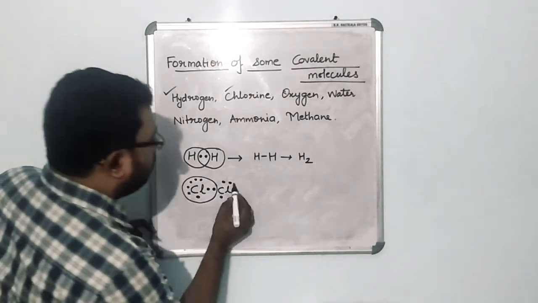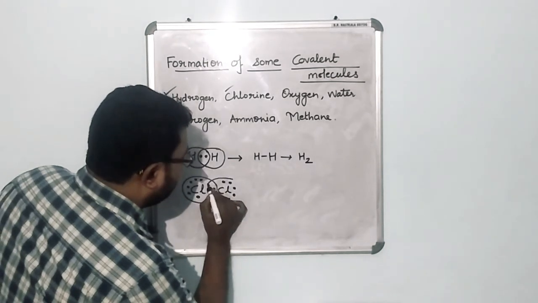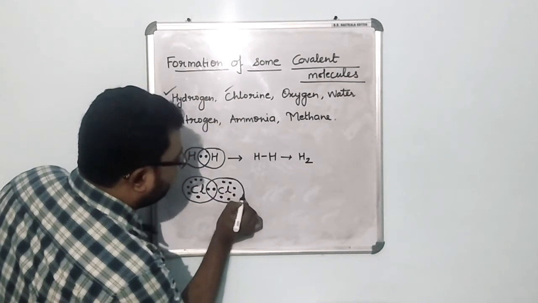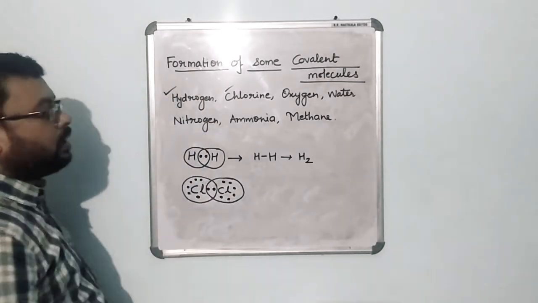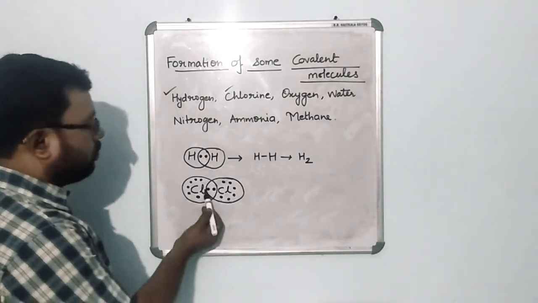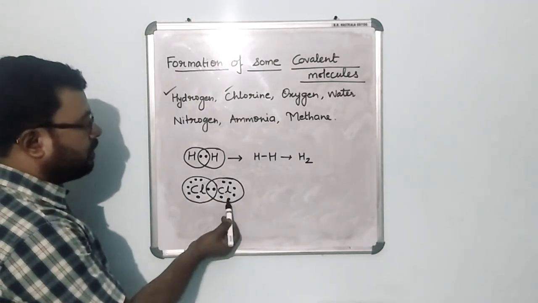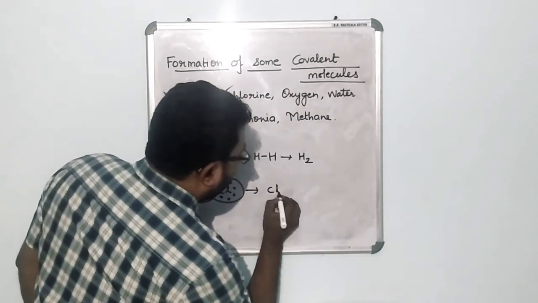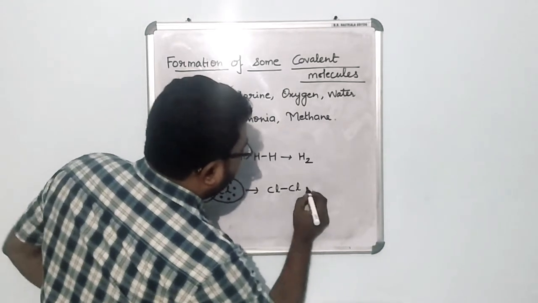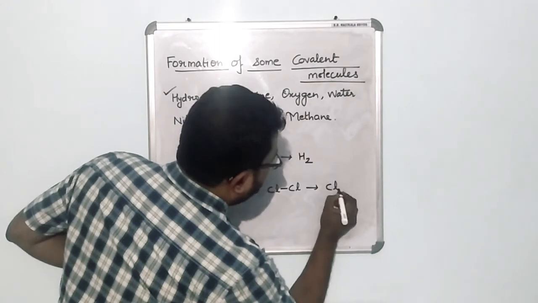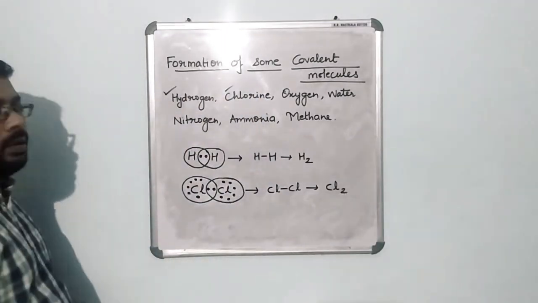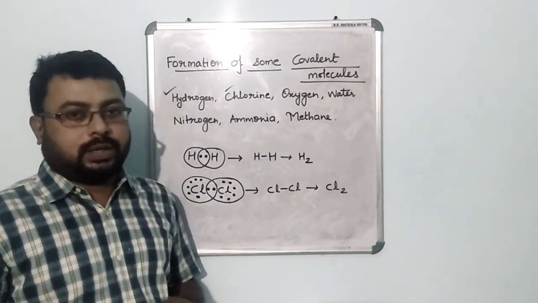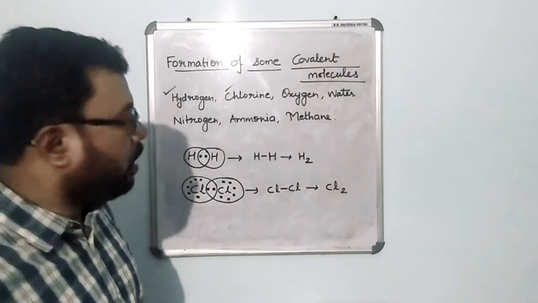Now what about this chlorine? This chlorine is again going to take all the electrons in its domain, and thus it also has got 8 electrons. Just count it: 1, 2, 3, 4, 5, 6, 7 and 8. So a bond will be formed between both the chlorine atoms, and it will form a chlorine molecule like this. Understood? So this way the formation of chlorine takes place, right?